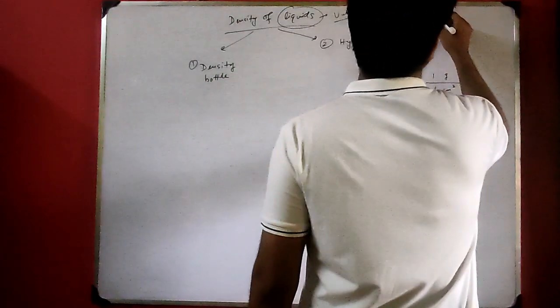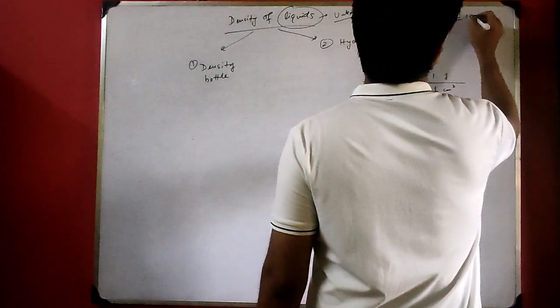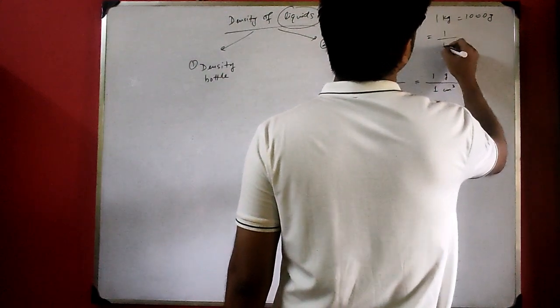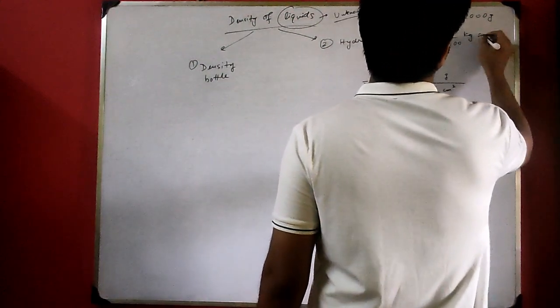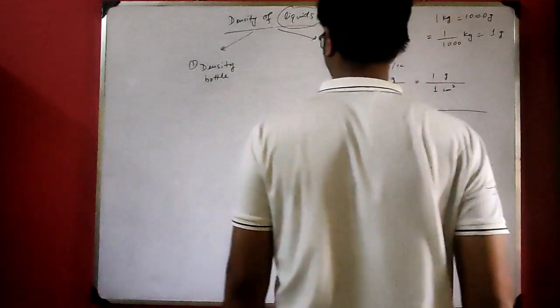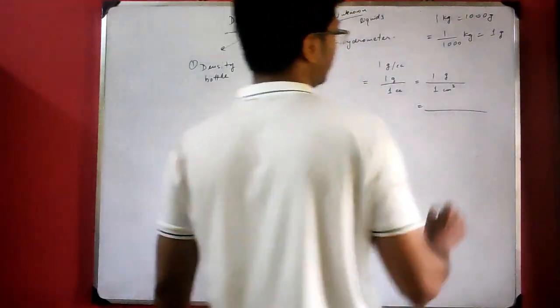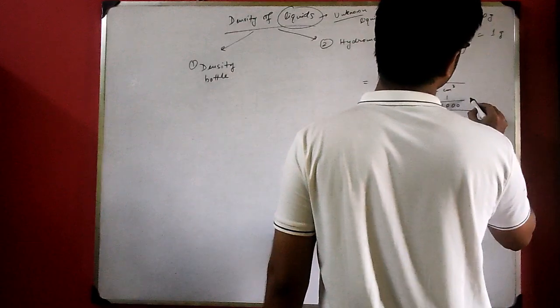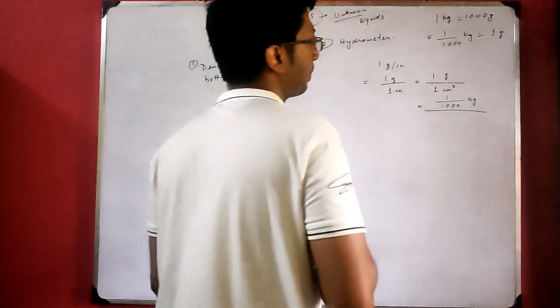We know that 1 kg equals 1000 gram, so if we reverse it, 1 by 1000 kg is equal to 1 gram. So in that place we can write 1 by 1000 kg.